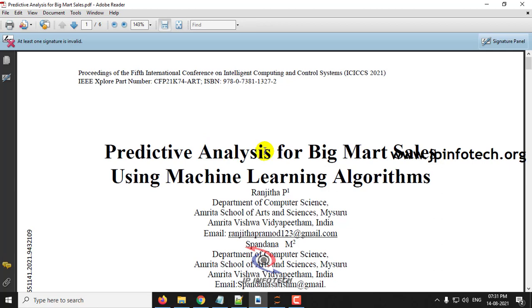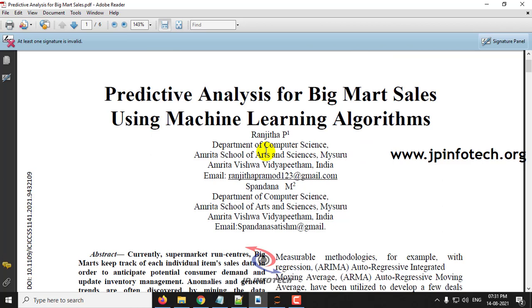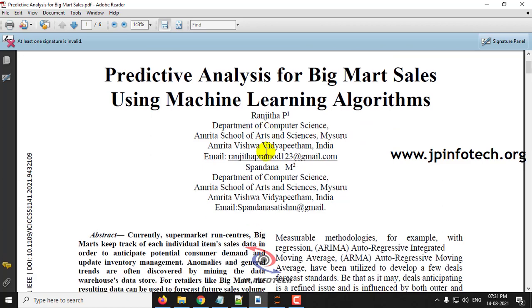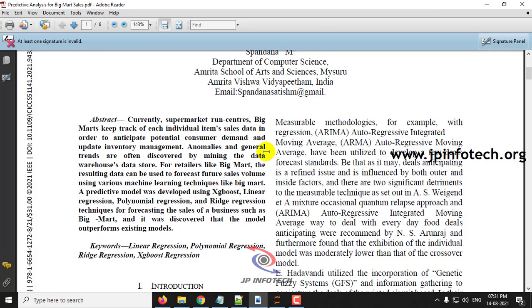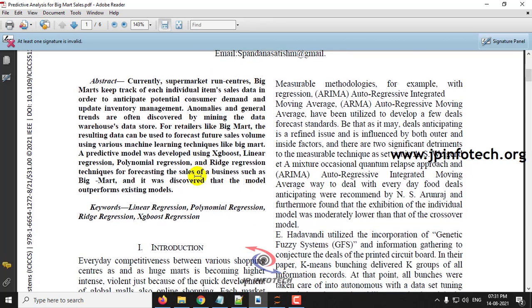So basically in this project, the authors have proposed a concept of identifying the product sales which is happening in the Big Mart, which is a chain of retail stores, using different kinds of machine learning algorithms. The authors have proposed a predictive model using various algorithms like XGBoost, linear regression, polynomial regression and ridge regression techniques for forecasting the sales of a business such as Big Mart.